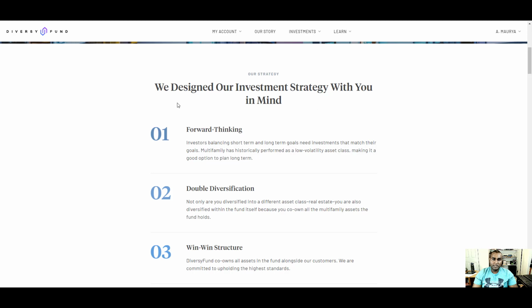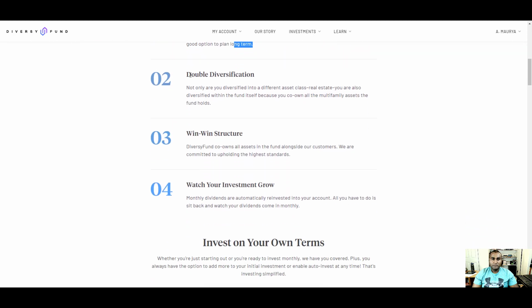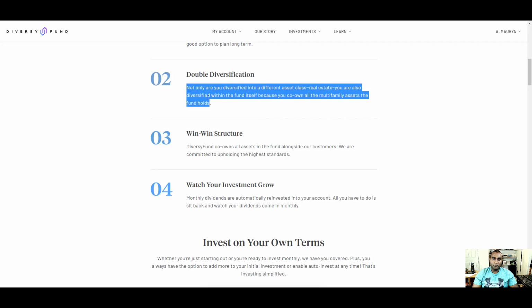Let's look at this. Forward thinking. We designed our investment strategy with you in mind. Investment balance, short-term, long-term goal needed. Investment that matches their goal. Multifamily has historically performed as a low volatility asset class, making it a good option to plan long-term. Double diversification. Not only are you diversifying into a different asset class, real estate, you can also diversify within the fund itself, because you co-own all the multifamily assets the fund holds, right?